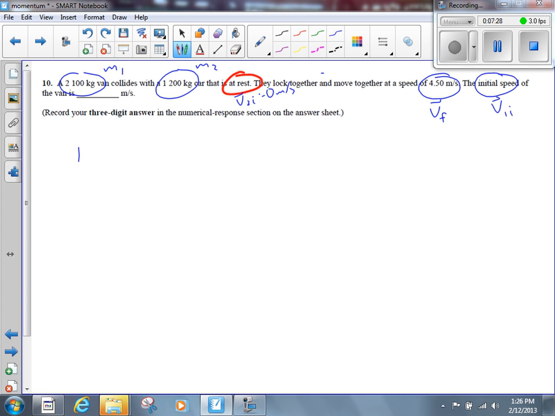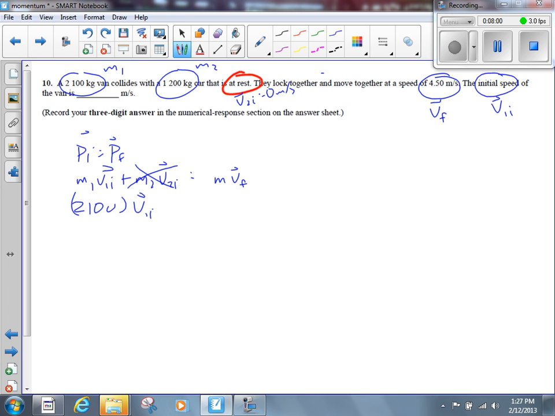Let's do a thing with conservation of momentum here now. PI is equal to PF. We've got 2 objects before the collision takes place, M1 V1I plus M2 V2I. They stick together, so how many objects do I have after the collision takes place? 1. So let's say the final momentum is M times VF. We can't cancel out the mass either here because, again, the masses aren't the same. M1 is 2,100 times V1I, that's what we're looking for here.